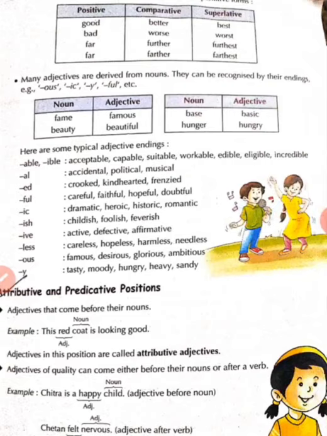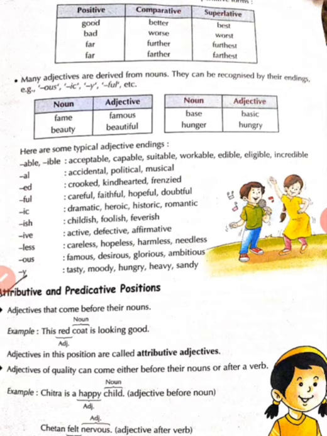Some adjectives have irregular comparative and superlative forms. Generally in adjectives the rule is that in the comparative ER and in the superlative EST would be added, that would be the suffix. But some irregular degrees are also there, like good, better, best, bad, worse, worst, far, further, furthest, far, farther, farthest.